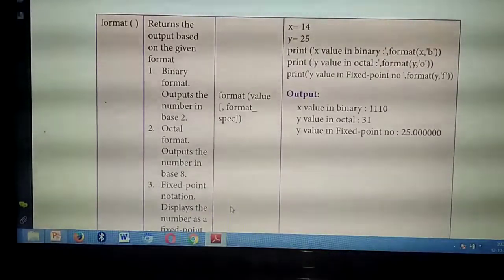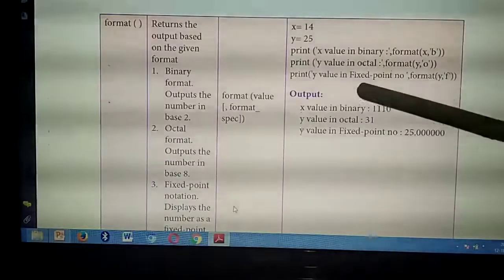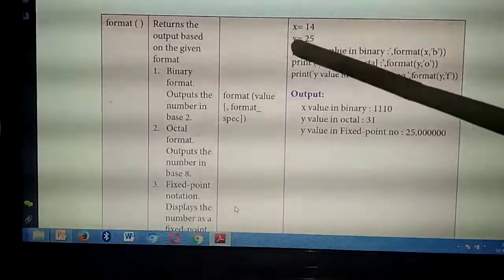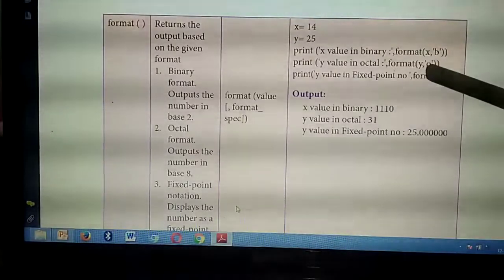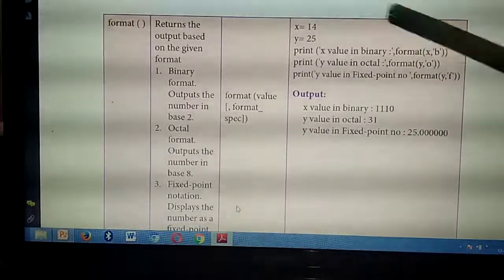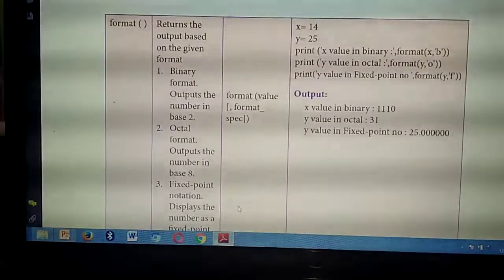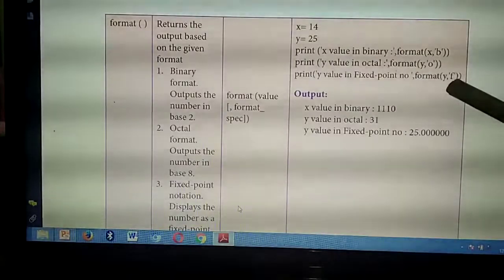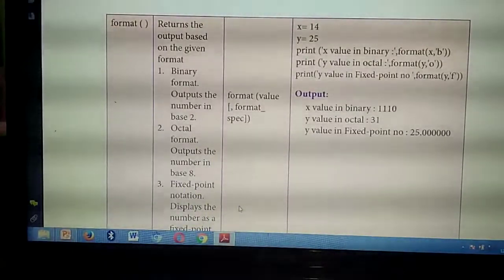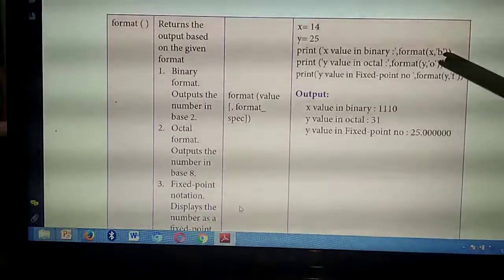Binary means B. Next, they are going to print the Y value in octal format. So format of function Y, comma, octal means which format letter you need to denote? O. Understand? Next, again they are going to print the Y value in fixed point. Okay, so fixed point, which letter you need to denote? F.